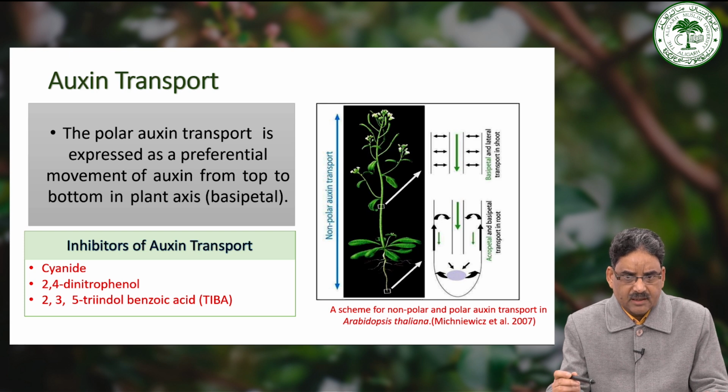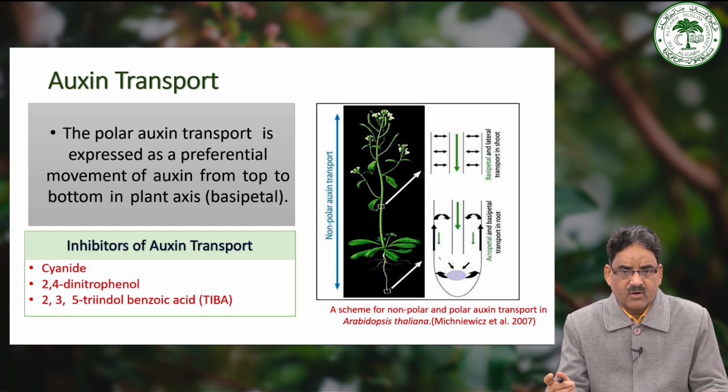The polar auxin transport is expressed as a preferential movement of auxin from top to bottom in the plant axis, that is in a basipetal manner. Moreover, root also exhibits basipetal transport from root tip to the base.